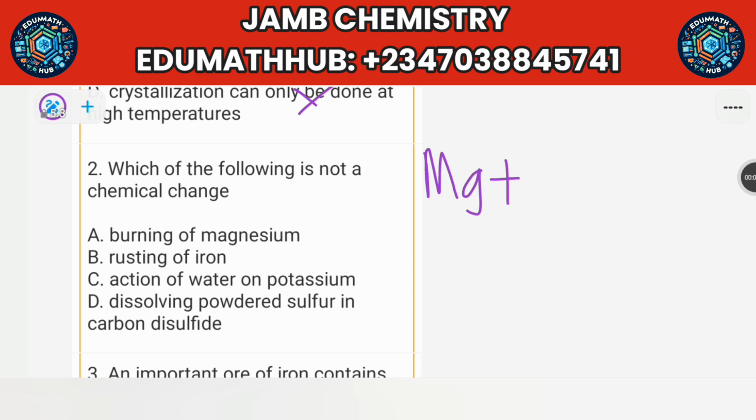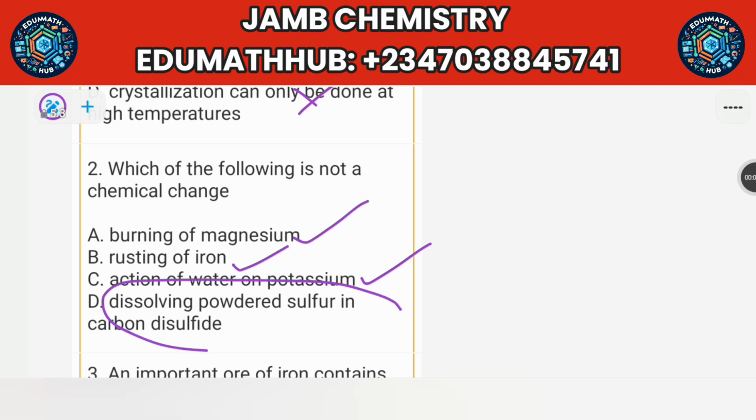Then rusting of iron is also a chemical change. Then action of water on potassium. Potassium is a group 1 element. So when you react it with water, it gives a vigorous reaction. So these three are chemical changes. Then obviously this one will be the answer.